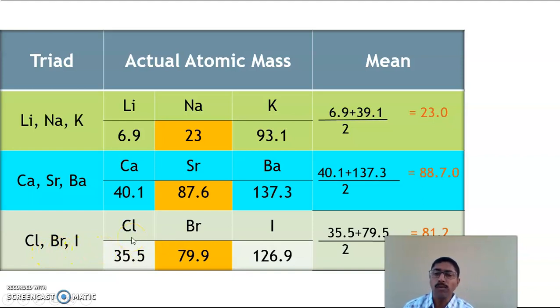The mean of chlorine and iodine, that is 35.5 plus 126.9 divided by 2 is equal to 81.2. That means the calculated mean is 81.2 and the mass of bromine is 79.9. So the calculated mean and the mass of the middle element is approximately equal.